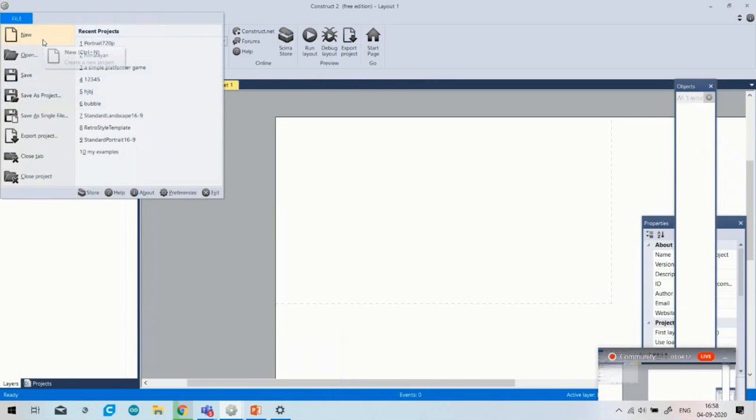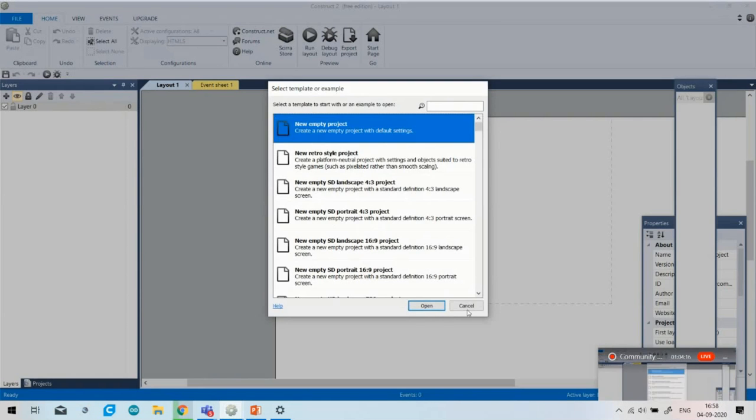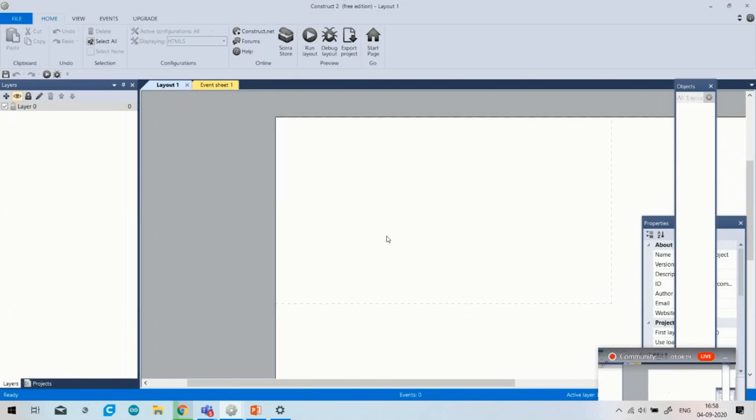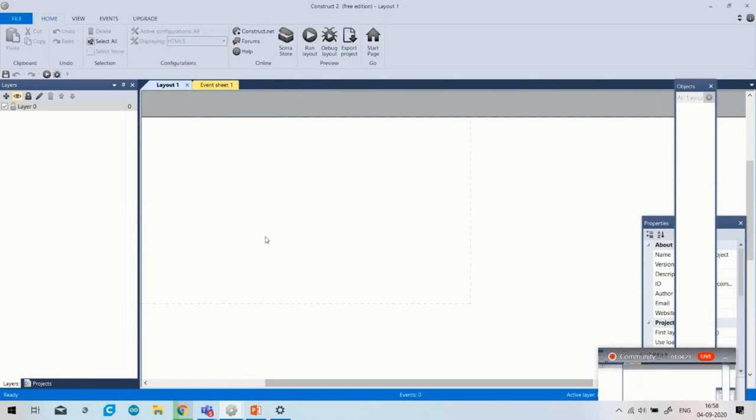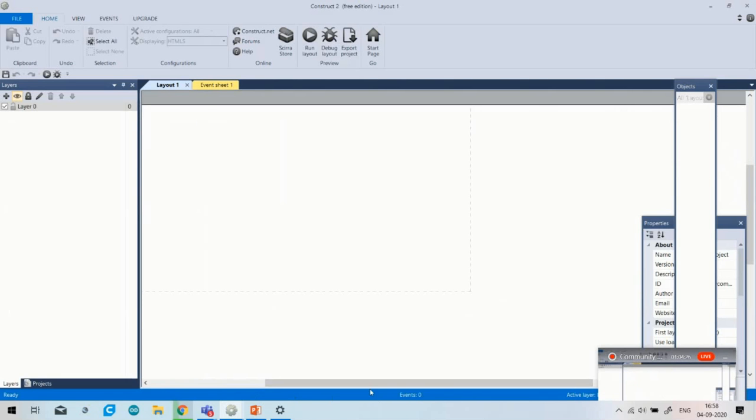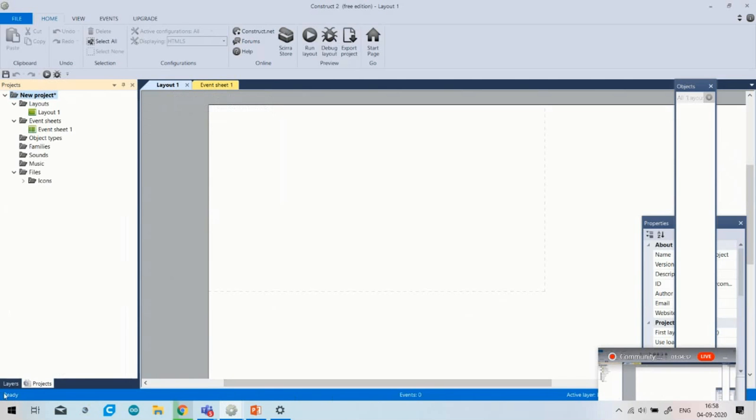Firstly you have to click New, and simply click on New Empty Project. After that, a white screen will appear on your screen. You can see that this white screen will appear, and here is one layout and one event sheet. So firstly, you have to go to this option. You can see here is written Layers and Projects. You have to simply click on the project and write down your project name, whatever your project name is.